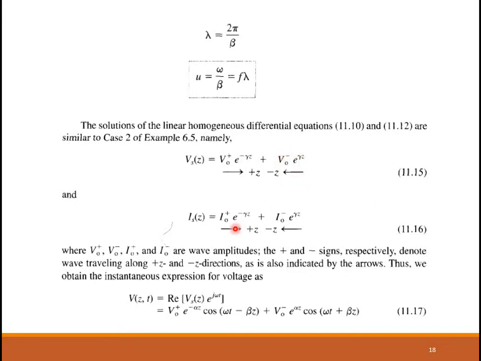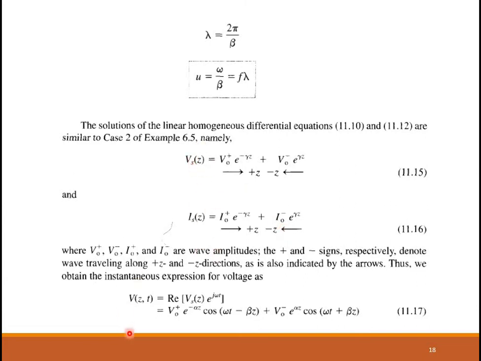The propagation is in the z direction. Similarly for current, forward and backward. V0 plus, V0 minus, I0 plus and I0 minus represent the wave amplitudes. Plus z and minus z represent the direction. These are the phasor forms.